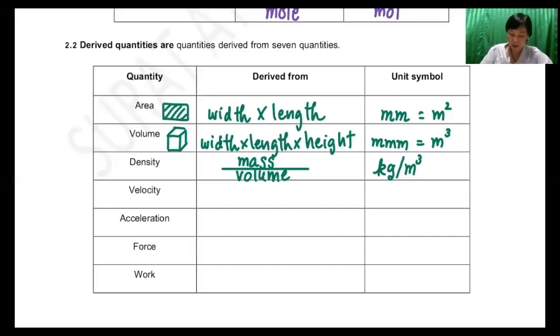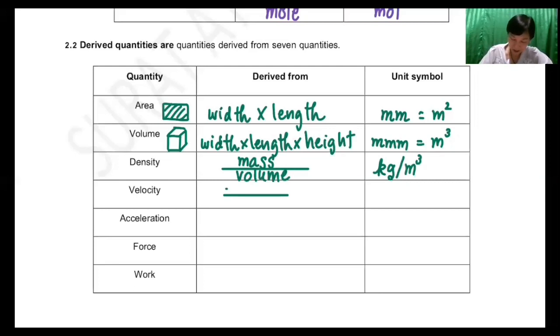What about velocity? If you studied previously, you may remember that velocity is from displacement.